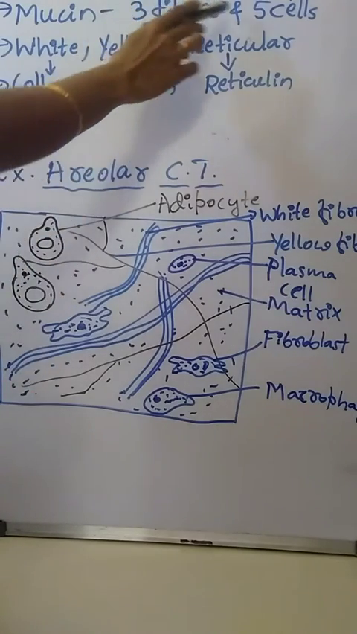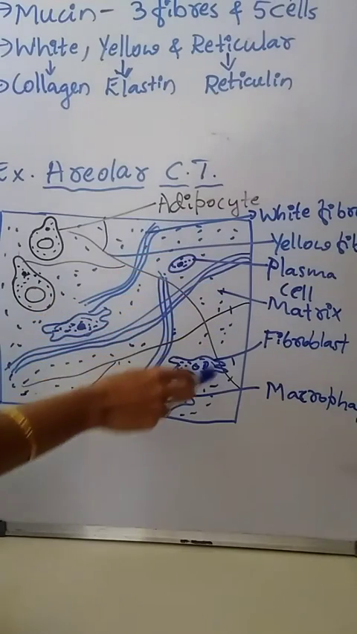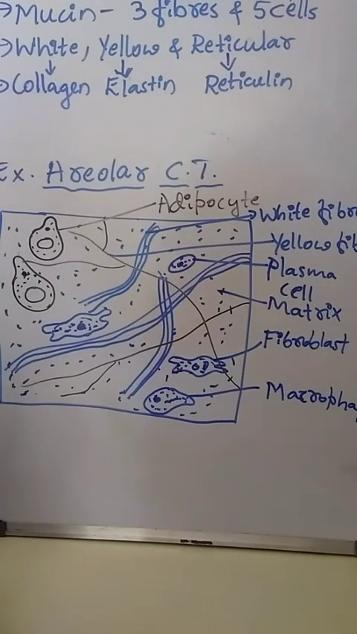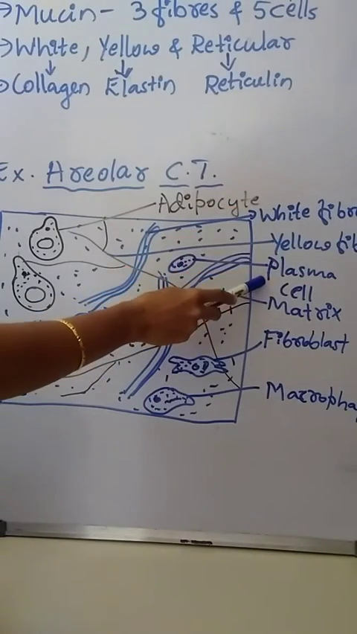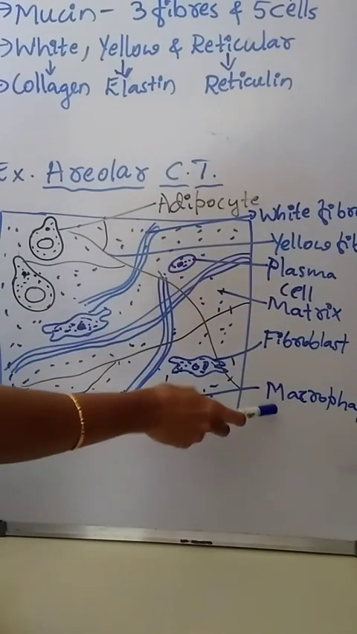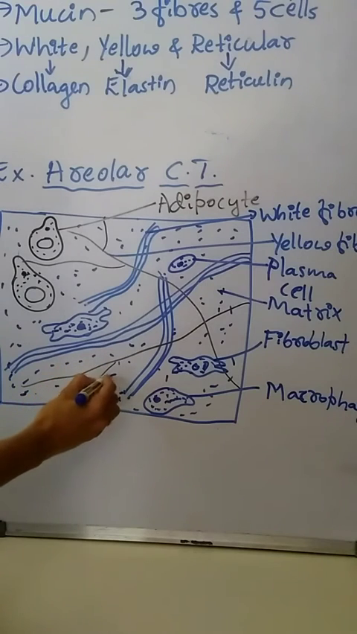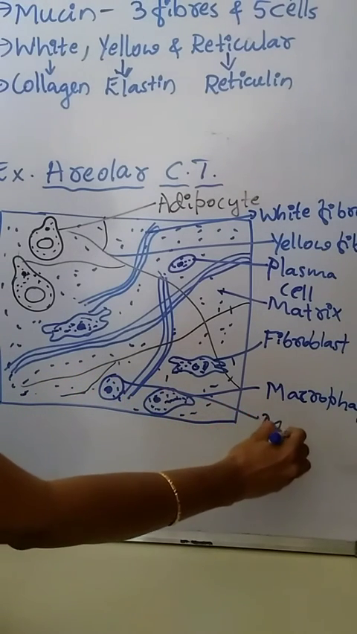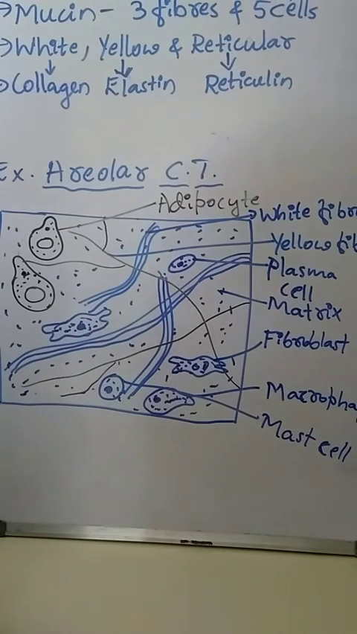Then 5 different types of cells. The 5 different types of cells present in the matrix of the areolar connective tissue are fibroblast, plasma cells, macrophages, adipocytes, and one more is mast cell. Draw it here only. These are the 5 different types of cells present in the areolar connective tissue.